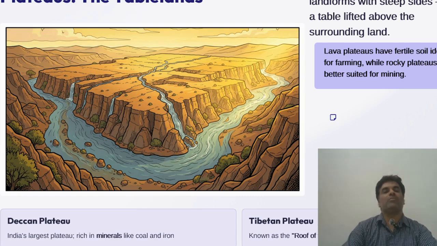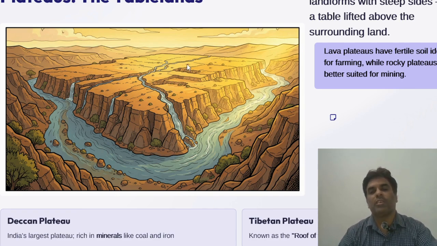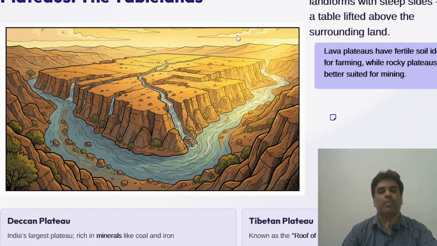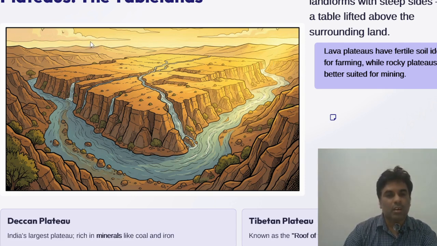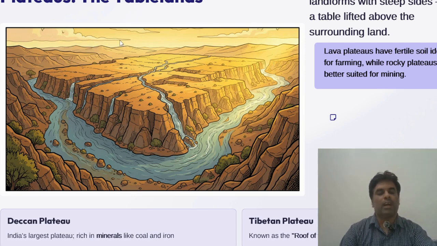So how do landforms affect our lives? Landforms shape where we live, what we eat and how we earn. Each landform offers unique opportunities and challenges. If you see this box, from the icy Himalayas to the fertile Ganga plain, landforms determine our lives. In the plateaus, you can see mineral mining, and some farming on fertile land is also possible.